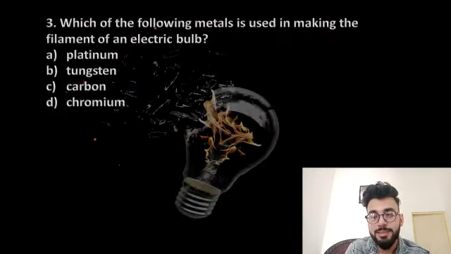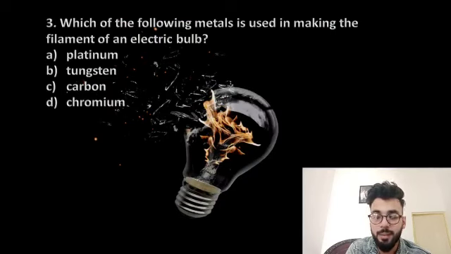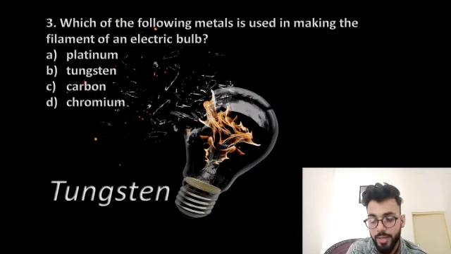Which of the following metals is used in making the filament of an electric bulb? Platinum, tungsten, carbon or chromium? So the answer to this question is tungsten. And why?